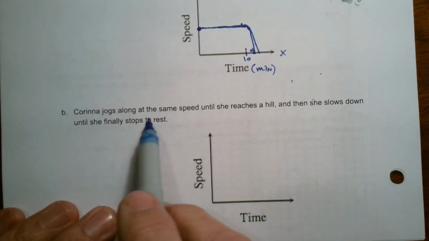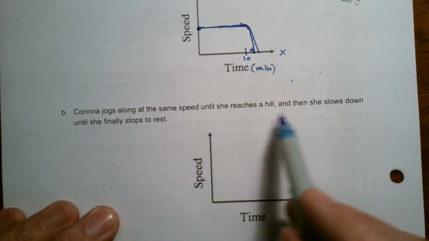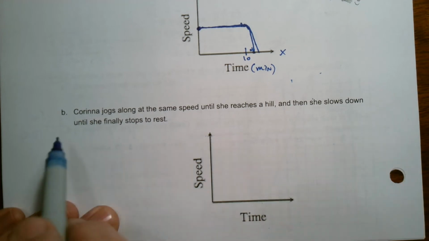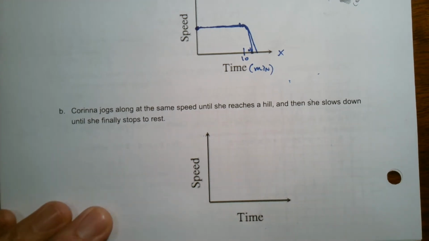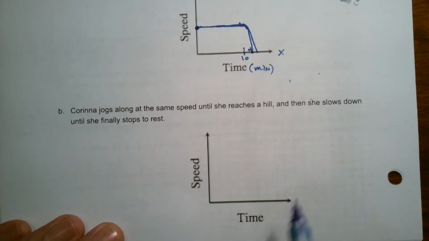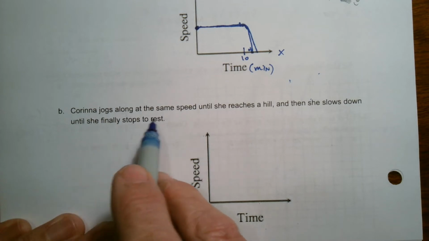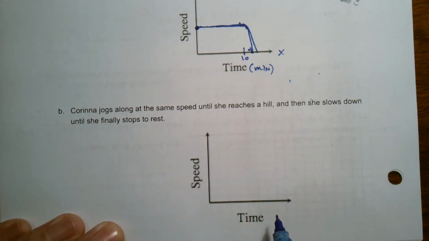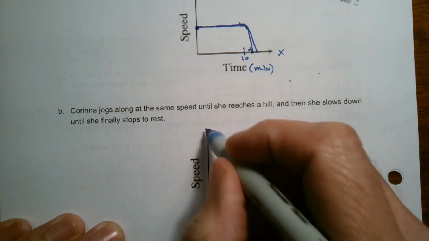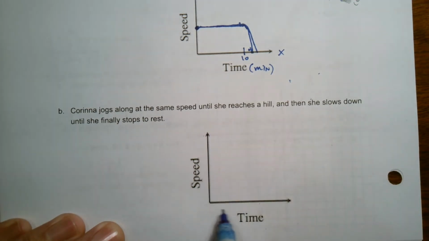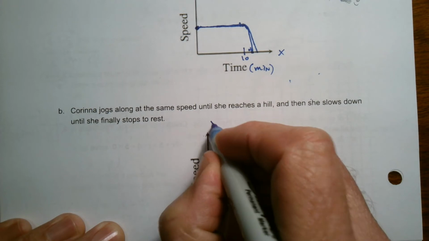Okay. And then let's look at B. Karina jogs along at the same speed until she reaches a hill. Then she slows down until she finally stops to rest. So she's jogging, again, speed and time. So she's jogging along at the same speed until she reaches a hill. So our time is starting here, right? And our speed is here. So speed increases, time increases. This is my x, this is my y.